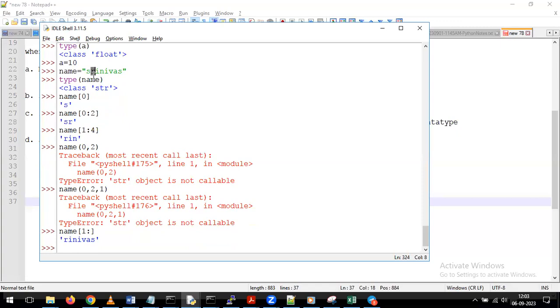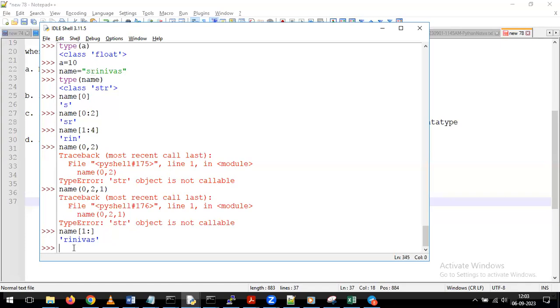From the first letter till last letter, if you want to get the data, we can simply give 1 colon. After that, don't give any kind of end value. If you are not giving any end value, what will happen automatically? It will give all the letters from the first position. Whenever we have such requirements, we can simply frame the slicing operation like this.